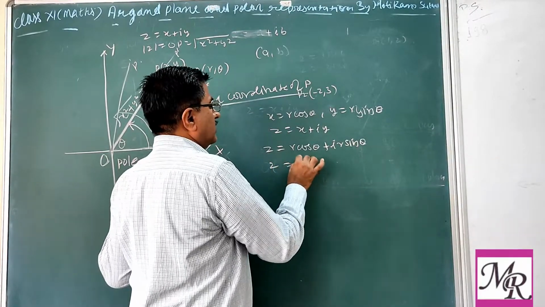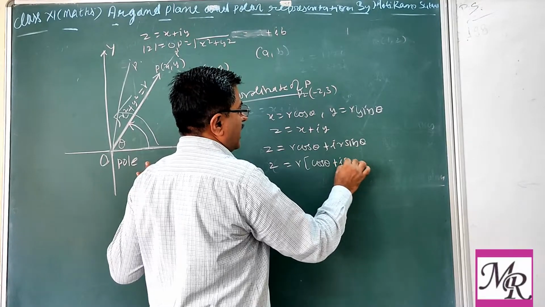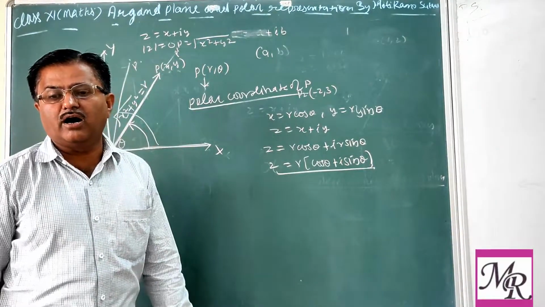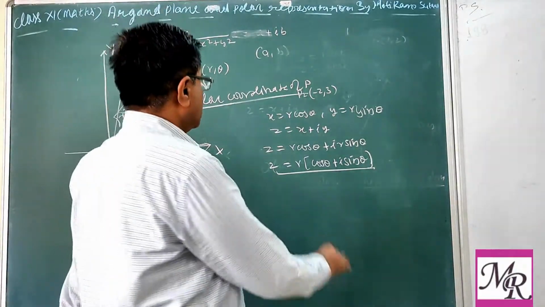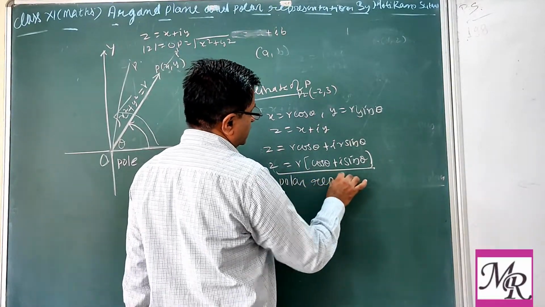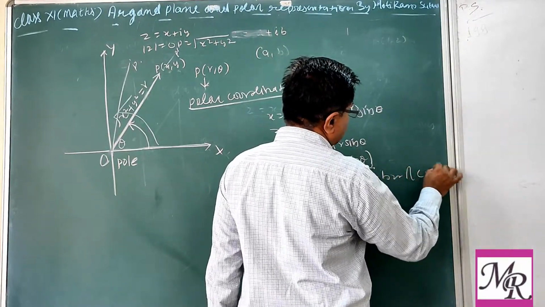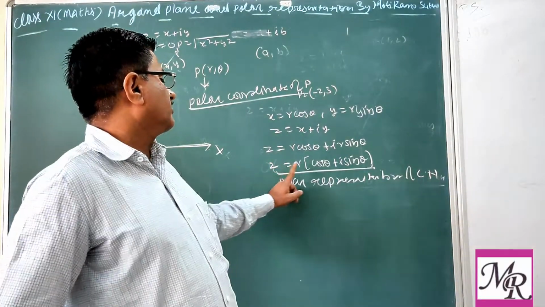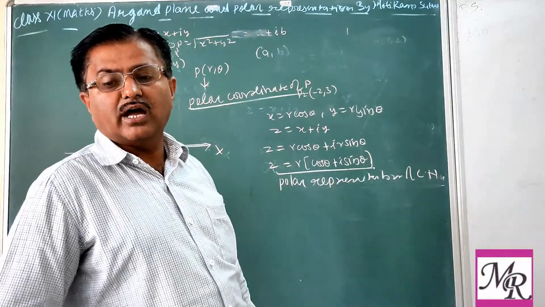So z equals r, taking r common, cos theta plus iota sin theta. Now this complex number is represented in the polar form. So this is known as the polar representation of complex numbers. Polar form, what is the polar form? z equals r(cos theta plus iota sin theta).